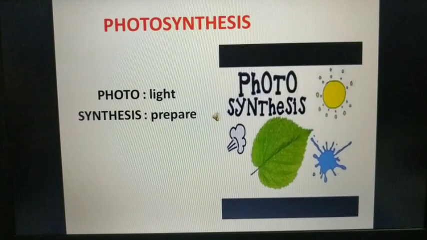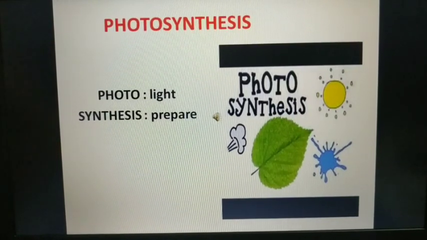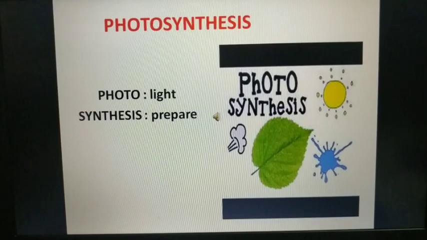So there is meaning behind breaking down photosynthesis, there is what exactly it is. Photosynthesis means to prepare. Photosynthesis cannot happen without sunlight, unless the light is there.